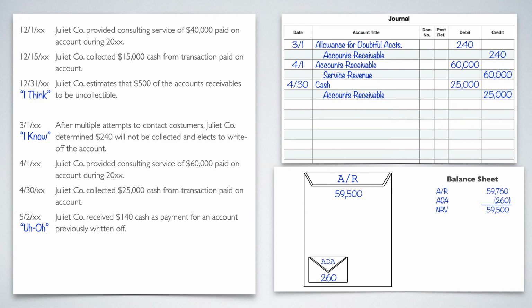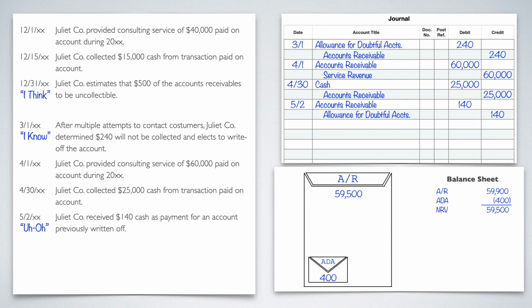So first thing we need to do is, well, it's currently sitting in the trash can, so we need to put it back on our sheets. So we do the reverse of the write-off. So 5/2, we're going to debit accounts receivable for that 140, and then credit ADA for that 140. That takes it out of our trash and puts it back to where it was. By doing that, now our total AR is the 59,500 plus the 400, so 59,900. Our ADA is 400, so we take out 400. Our net realizable value is still the same.